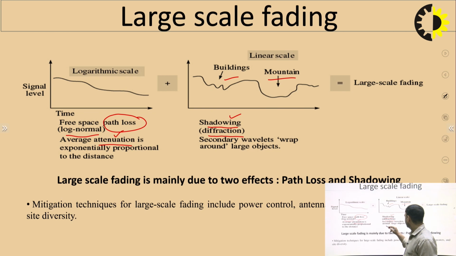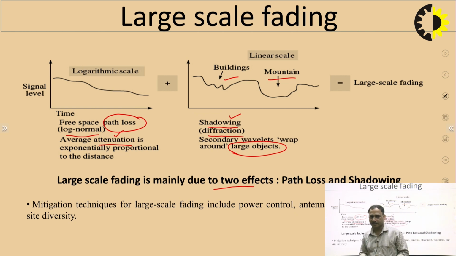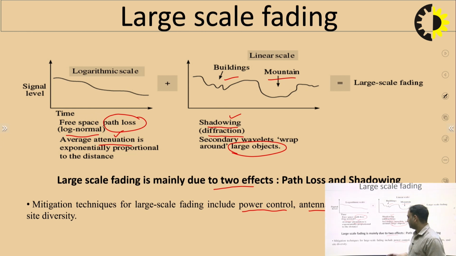So, the large object is the main parameter due to which large scale fading occurs. This large scale fading is mainly due to two effects, as I said: path loss and shadowing. So how do we mitigate this large scale fading? The mitigation techniques for large scale fading include power control, antenna placement, repeaters and site diversity. Based on that, large scale fading can be mitigated, or you can say we can reduce it.